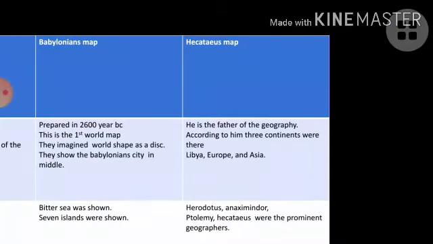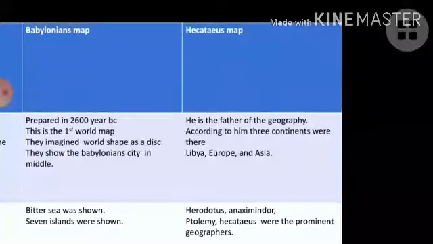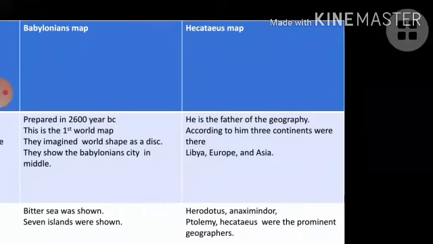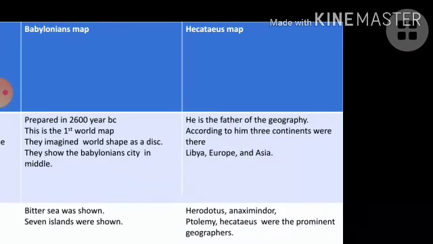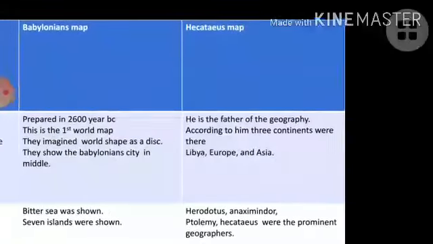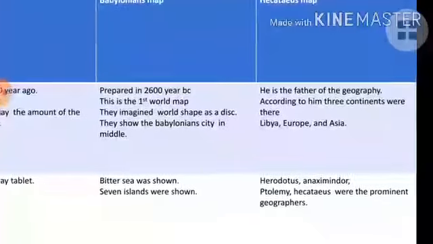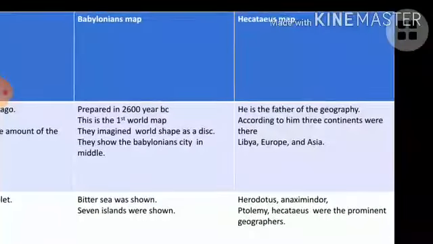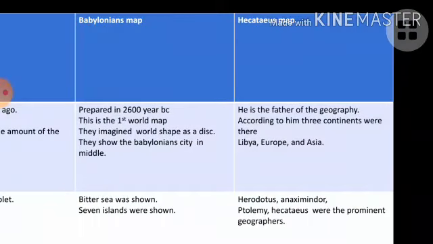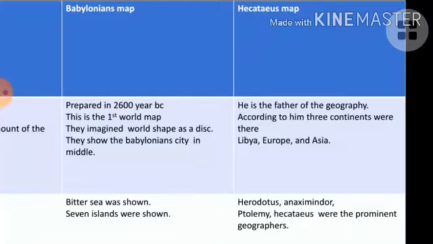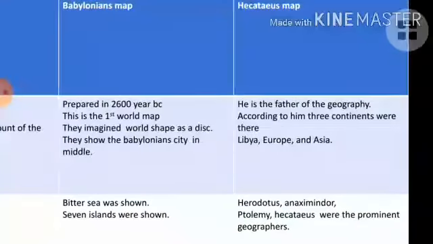Now come to here, Hecataeus. I already told you that he is regarded as the father of geography. According to him, how many continents were there? 3 continents: Africa, which he located as Libya, the next one is Europe, and the next one is Asia.